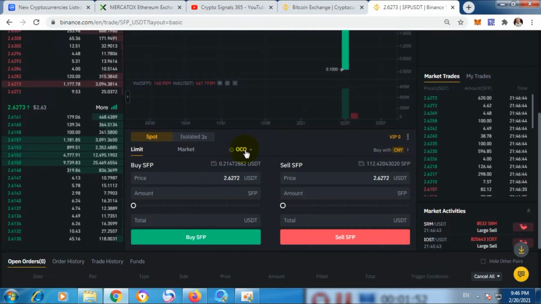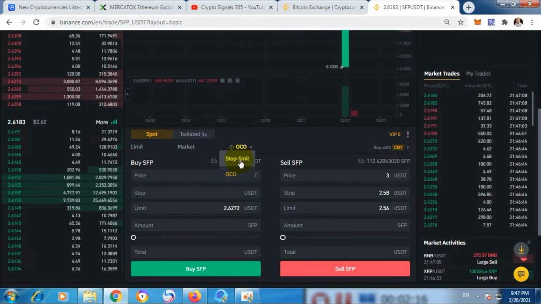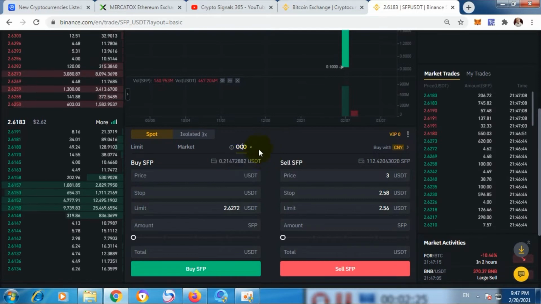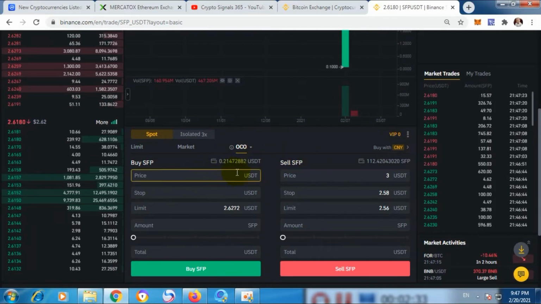Now I will show you practically. Here there is an option for limit, market and OCO. You have to click OCO. In OCO there is another option, stop limit. If we only apply stop limit, then we can only get a loss. If we are sleeping or busy in our life and we put only a stop loss, then if the price goes up, we cannot get a profit, and if the price goes down, we only get a loss, nothing else. But if you use OCO, if the price goes up and reaches your specific rate, then you will get a profit.